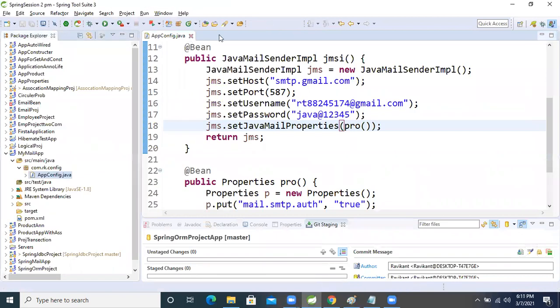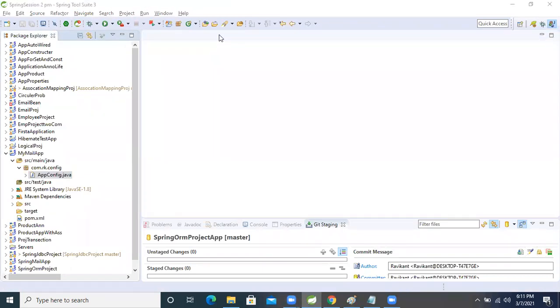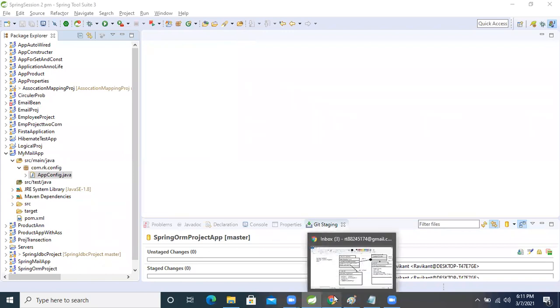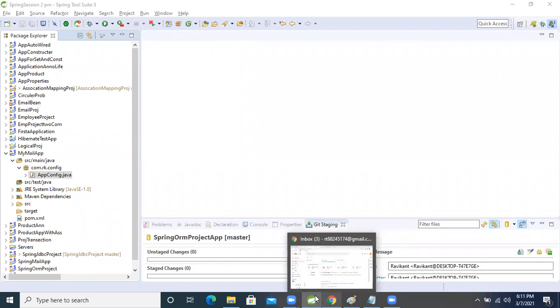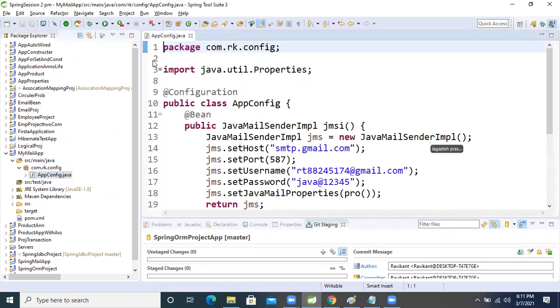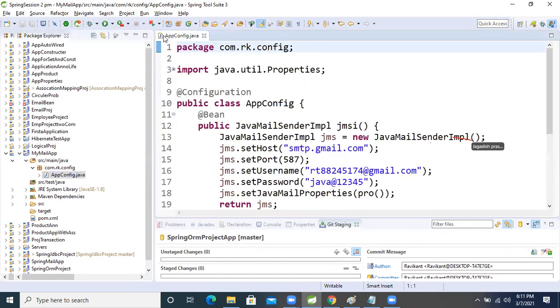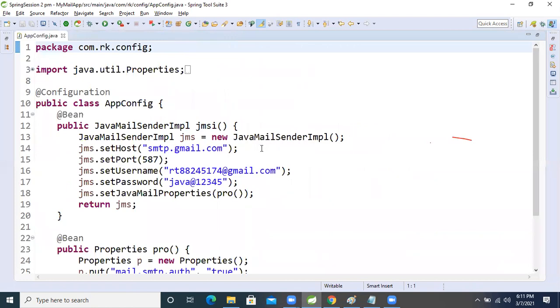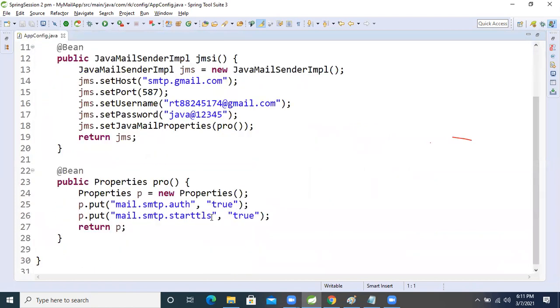Again someone is unmuted. Okay, fine. Sir, in line number, you have not written enable starter TLS dot enable. Where? Yes, correct. Thank you so much. Enable, okay, fine. Thank you so much.